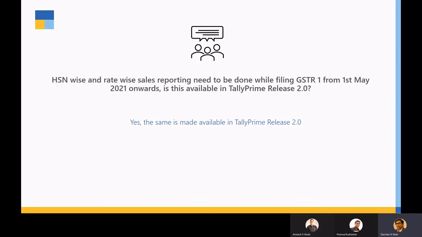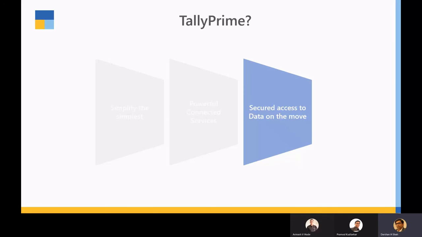You can generate it from Tally Prime itself. These are not functionalities, meaning whatever product updates we are doing, we are doing in Prime, not in Tally ERP. So those who are looking out for upgrades, get in touch with your partner. They will help you with upgrading.